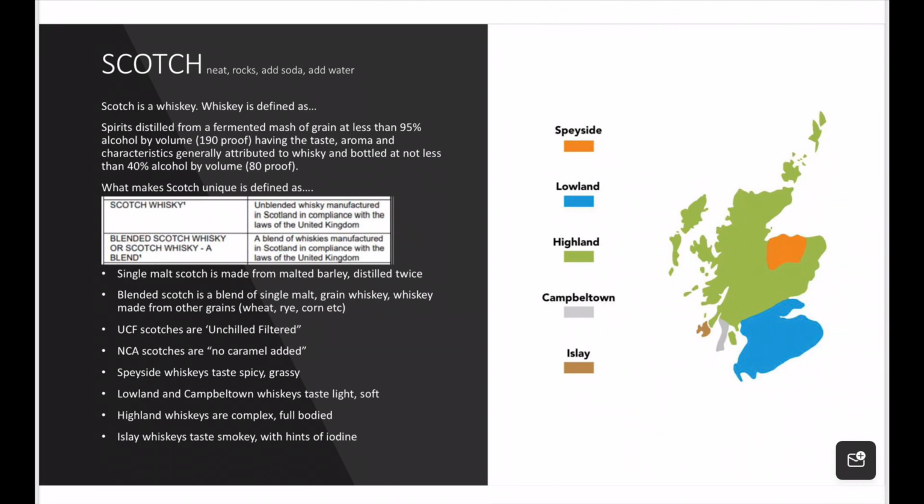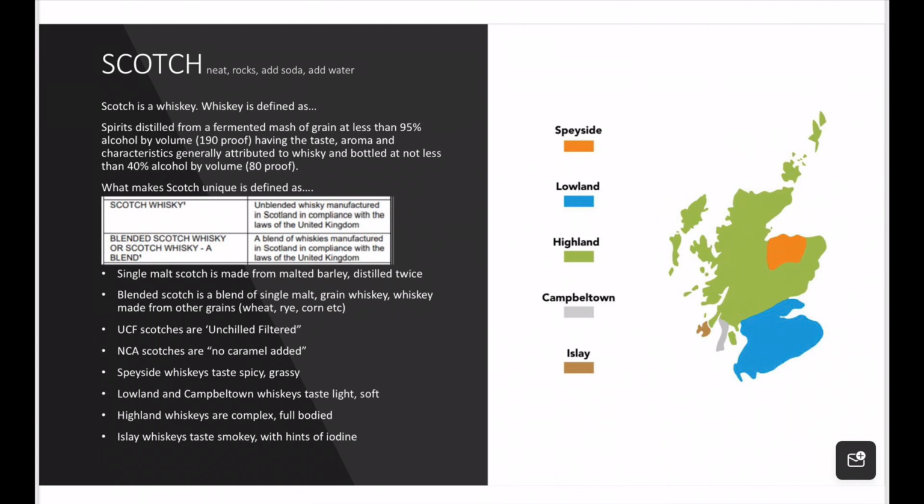Speyside whiskeys, if you look at the map here on the right of the screen, you see the area of Speyside in orange. These taste spicy, slightly grassy. Lowland and Campbelltown whiskeys, which are the gray and blue, are considered lighter and softer style whiskeys. The Highland whiskeys are complex and full-bodied. That's our area there in green. And then the Islay, the tiny little area in brown, which are the very smoky, with hints of iodine style whiskeys.